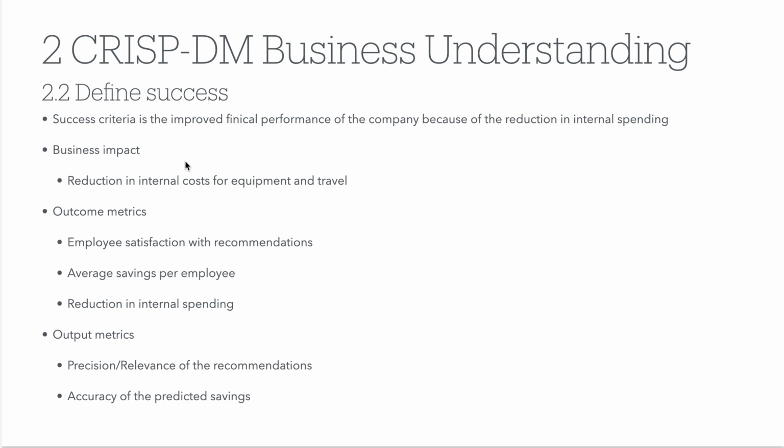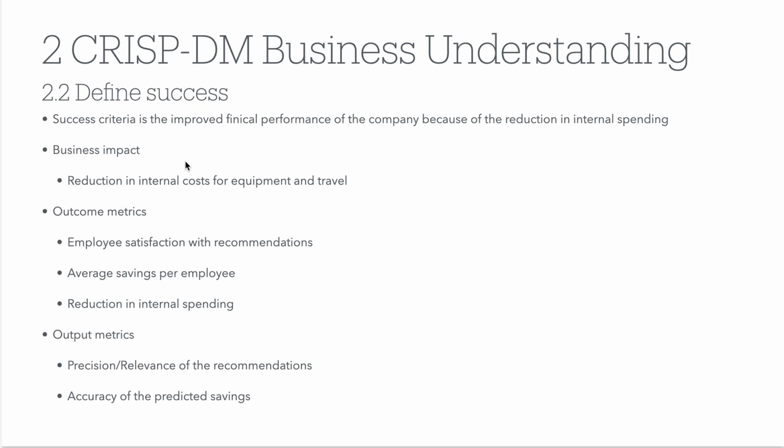What are the success criteria for our implementation? The success criteria is the improved financial performance of our company because of the reduced internal spending. The business impact will be this reduction in internal costs, for example, for equipment and travel. We will measure the following outcome metrics: employee satisfaction with the recommendations especially, then the average savings per employee, and the overall reduction in internal spending.